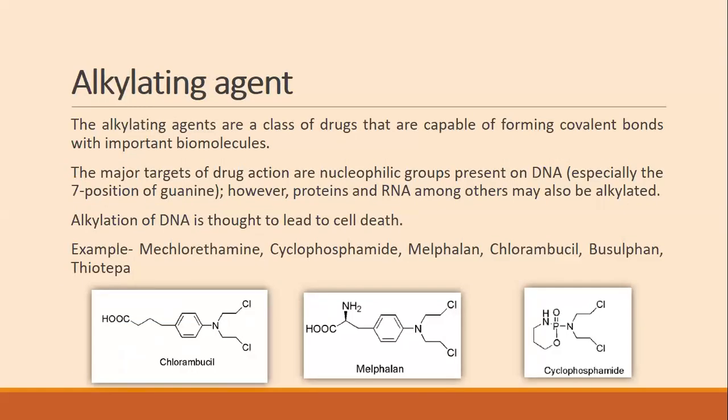Now we will start with the alkylating agents. In today's lecture, we are going to finish one category of the classification, that is alkylating agents. Now what is meant by alkylation? We have understood alkylation in organic chemistry. Hydrogen goes and in place of hydrogen an alkyl group comes. So this is the process of alkylation.